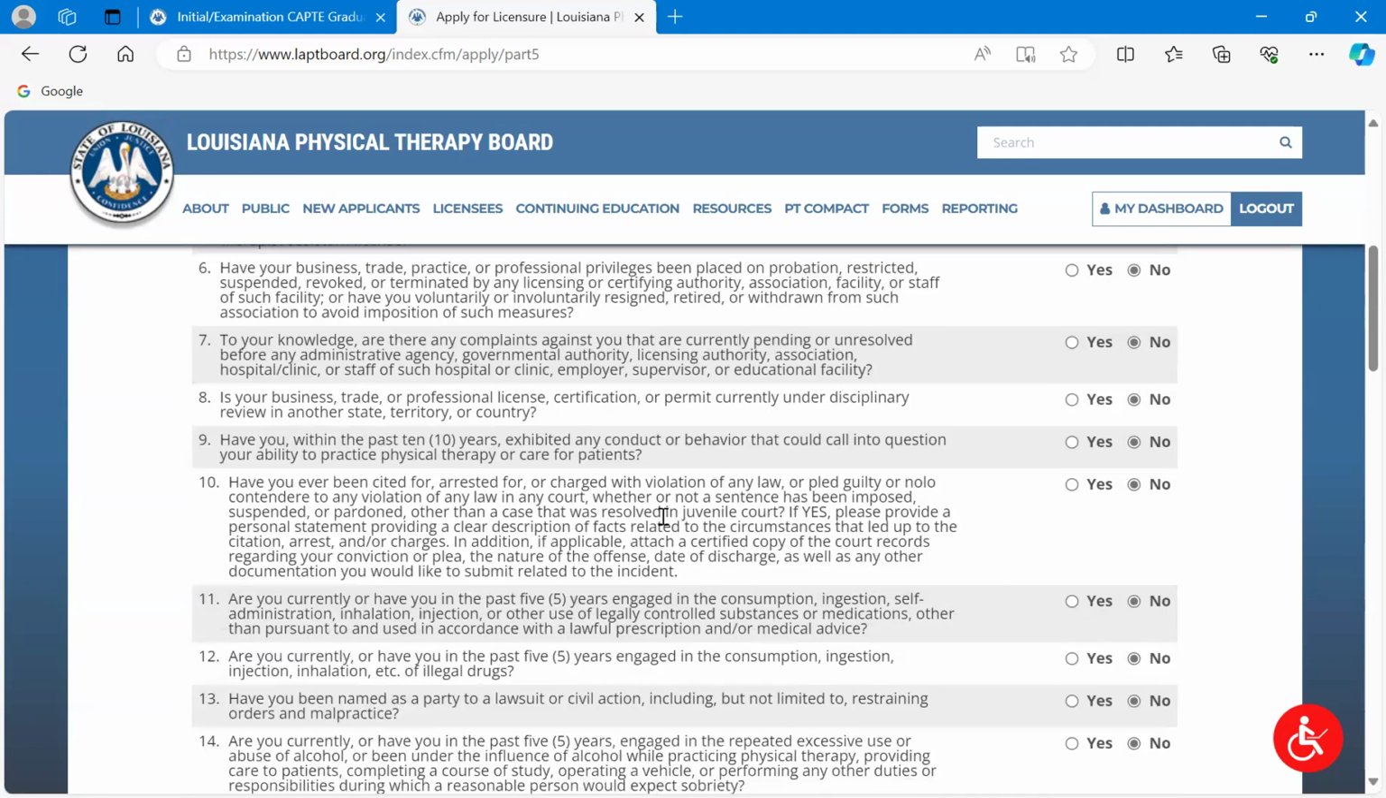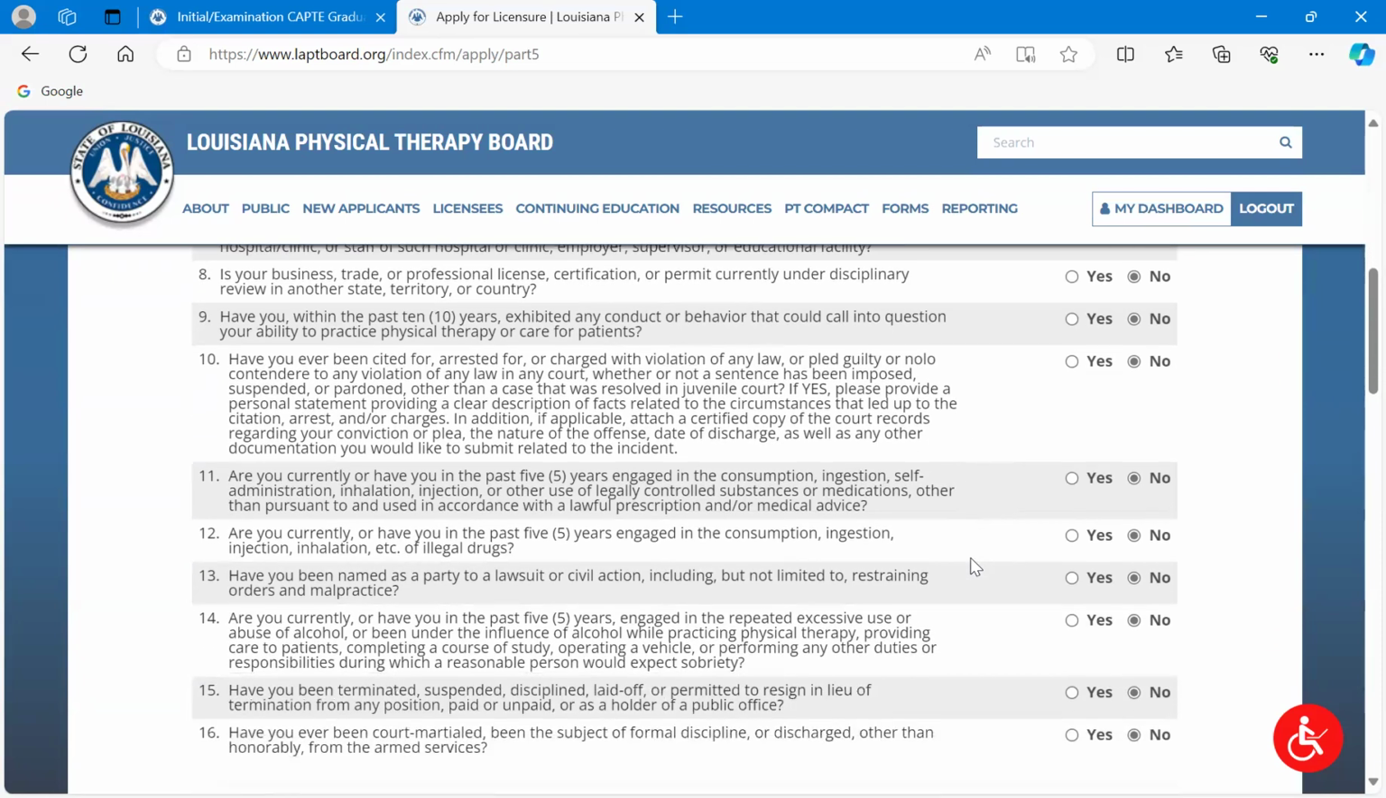I want to make notice of question 10 right here, and I am going to go ahead and read it for this recording today. Have you ever been cited for, arrested for, or charged with violation of any law or pled guilty or nolo contendere to any violation of any law in court, whether or not a sentence has been imposed, suspended, or pardoned other than a case that was resolved in juvenile court? If yes, please provide a personal statement providing a clear description of facts related to the circumstances that led up to the citation, arrest, or charges. In addition, if applicable, attach a certified copy of the court records regarding your conviction or plea, the nature of the offense, date of discharge, as well as any other documentation you would like to submit related to the incident.